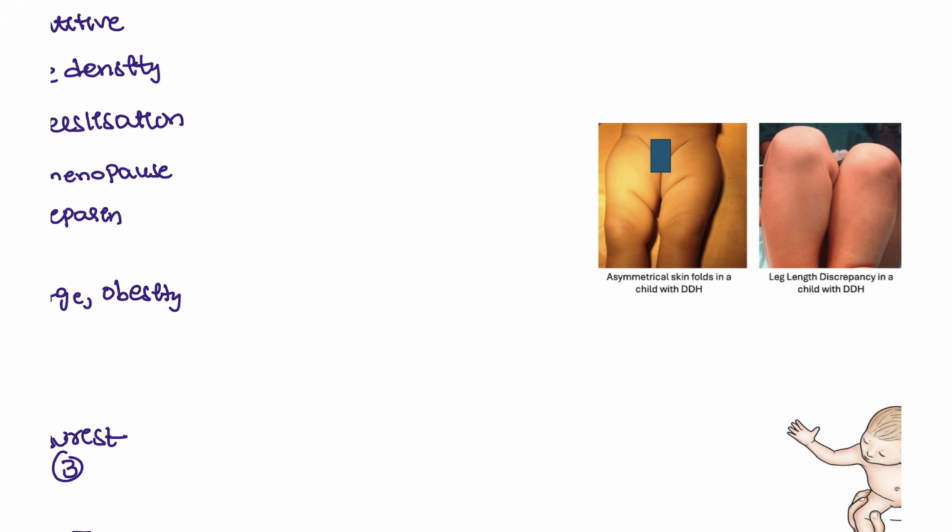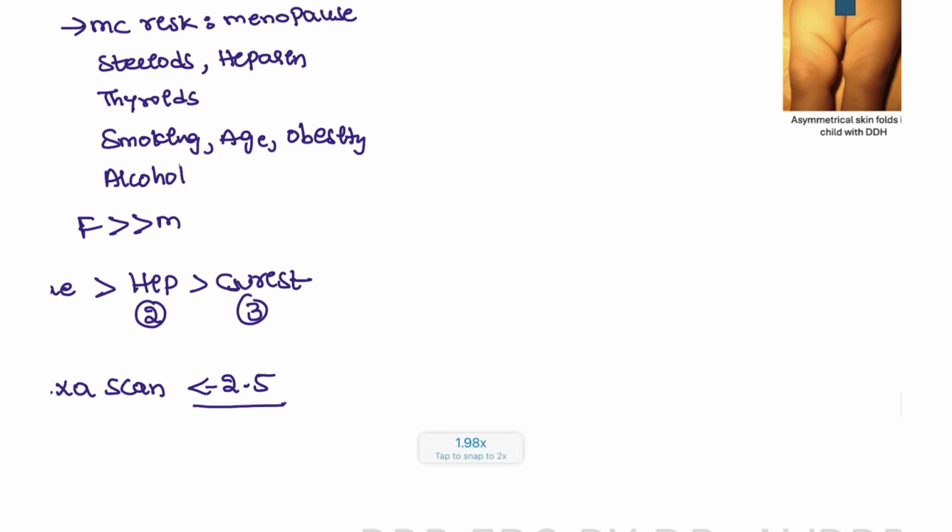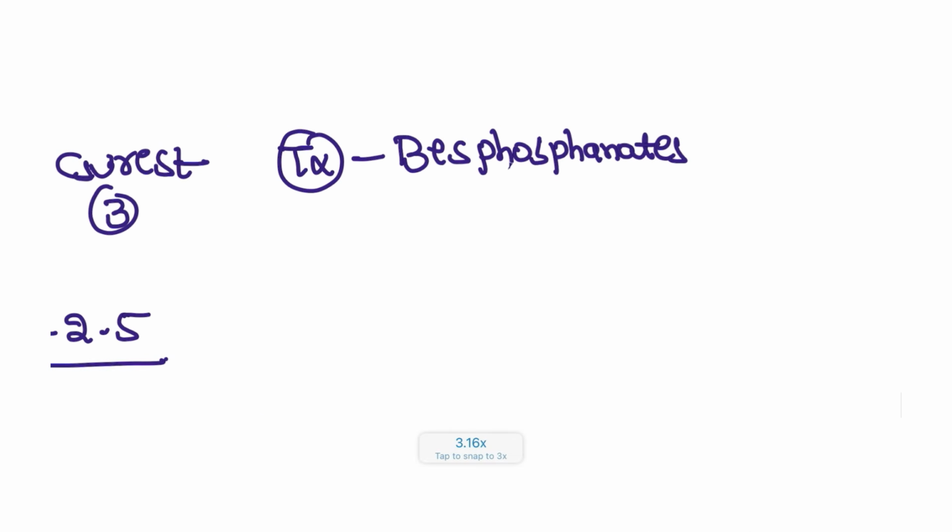Okay, osteoporosis is confirmed in this patient. And coming to the treatment, how are we going to treat this patient? The drug of choice is bisphosphonate. Okay, bisphosphonates are given for this patient, but how do they act? They act on the osteoclast and decrease the resorption of the bone so that the bone density will not be decreased.